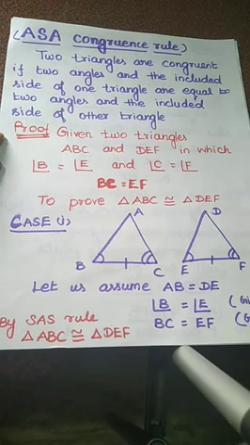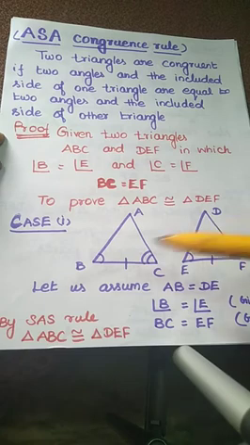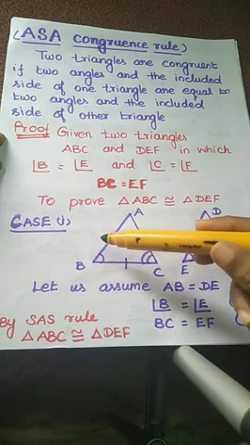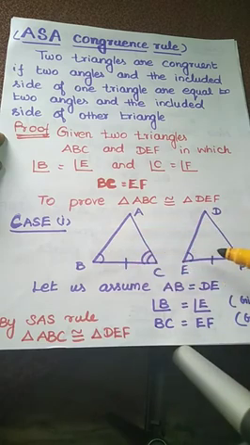ASA congruence rule. This is the second criterion. Two triangles are congruent if two angles and the included side of one triangle are equal to two angles and the included side of the other triangle. Here we take two triangles, the first triangle ABC and the second triangle DEF. The two angles are B and E, and the included side is BC. If two angles and the included side of one triangle are equal to two angles and the included side of the other triangle, then the two triangles are congruent.